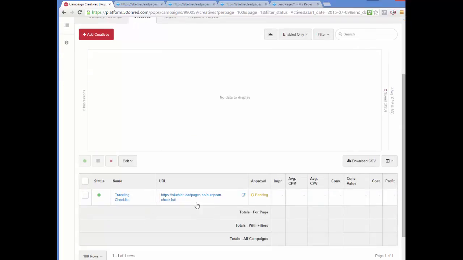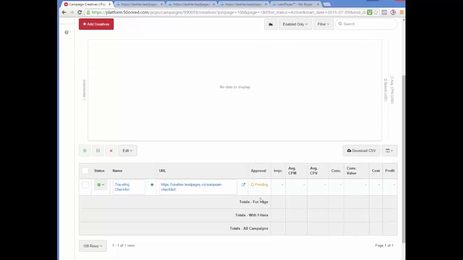Now this is the waiting process because this is where 50onRed needs to approve your capture page and whether it meets their terms and conditions. So this may take a while. One thing to note, 50onRed is closed over the weekends. And so if you're too late on Friday in creating a campaign and a creative, you'll likely be waiting until Monday at some time before it's approved.